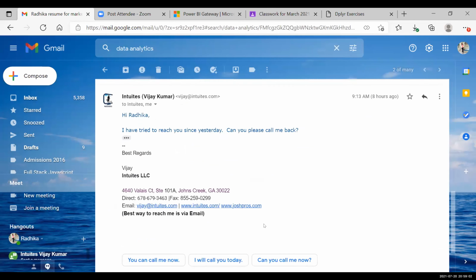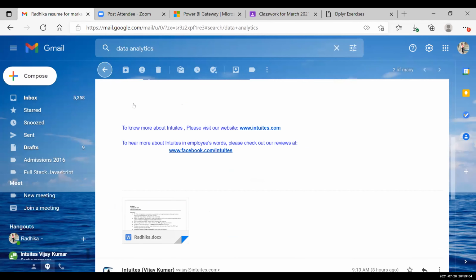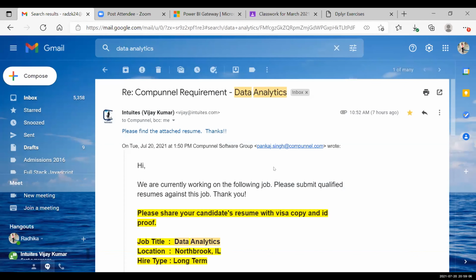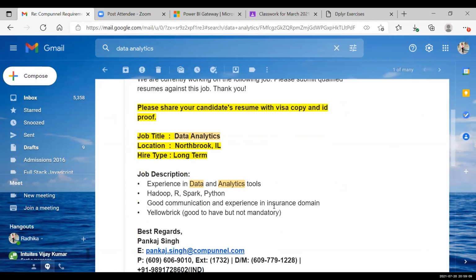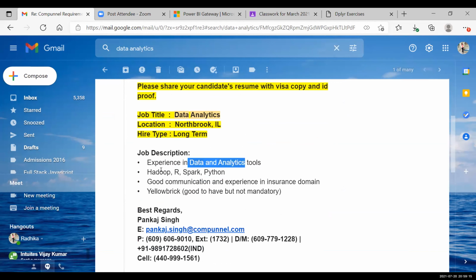Okay, but this is not the one. Functional requirement. This is a very brief job description in which they've just given experience in data analytics tools. I don't think this is the complete JD, but this is what they've just shared: Hadoop, R, Spark, Python. So this will be a job.